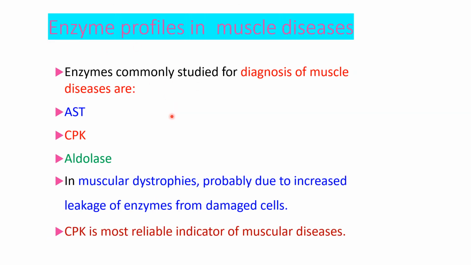Which enzymes are estimated in muscle diseases? AST, CPK, aldolase. These are estimated in suspected muscle diseases. In muscular dystrophies, the levels of these enzymes are increased because of the leakage of enzymes from the damaged cells. CPK is the most reliable indicator of muscular diseases. CPK-MM is increased in muscle diseases, and total CPK and aldolase are both increased in the muscular dystrophies or muscle diseases.